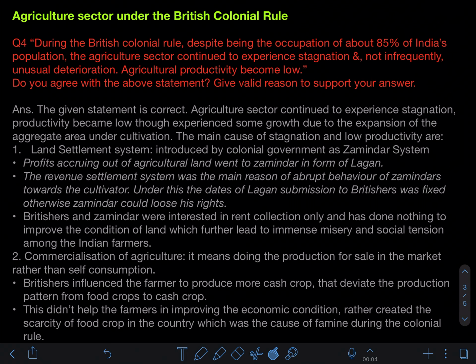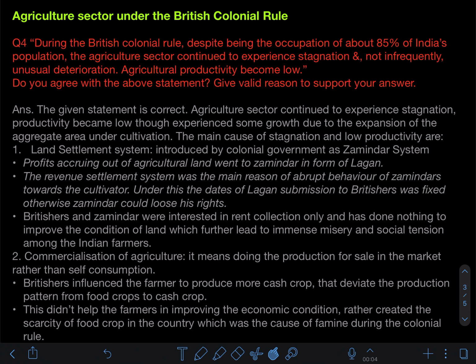So you can understand how important the agriculture sector was, especially in the contribution to GDP, and in the livelihood of the people living there, and what the condition was when it was under the control of the government. This is what we are going to cover in this chapter.